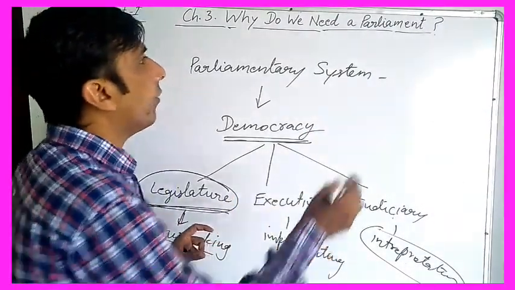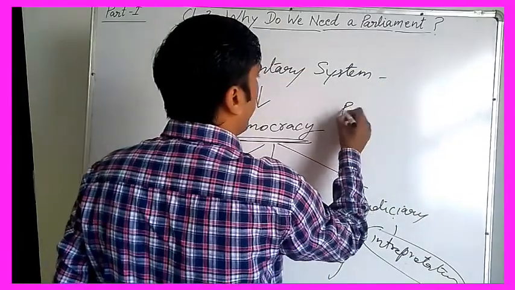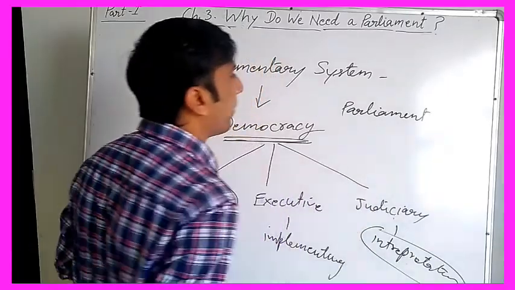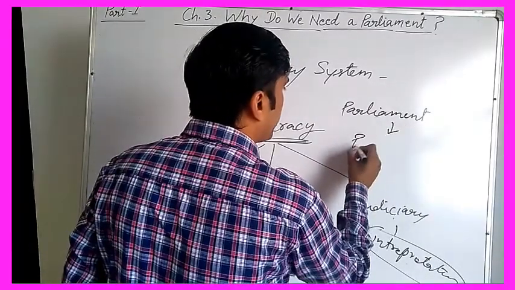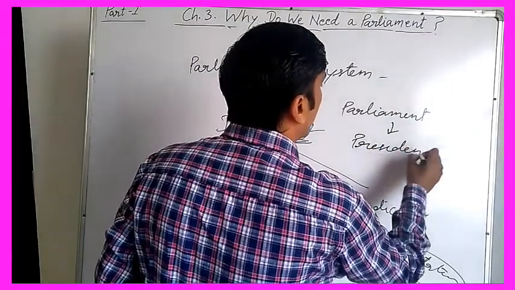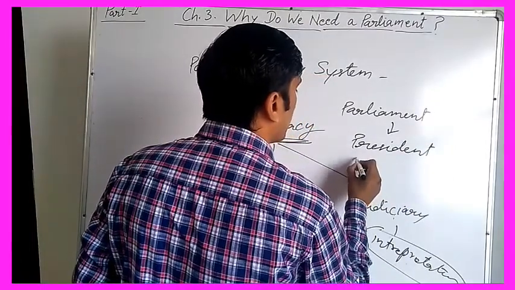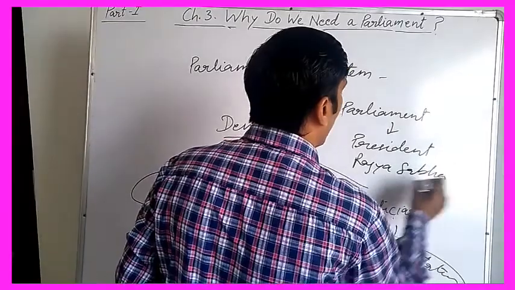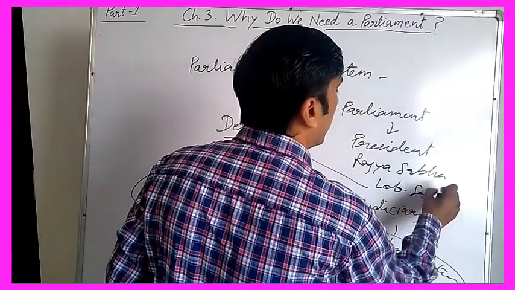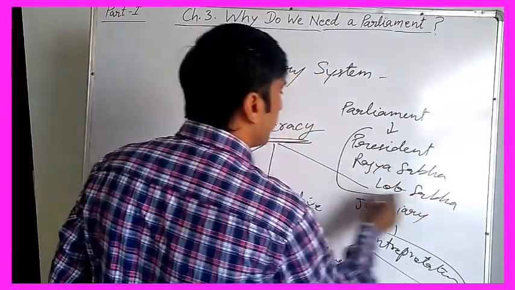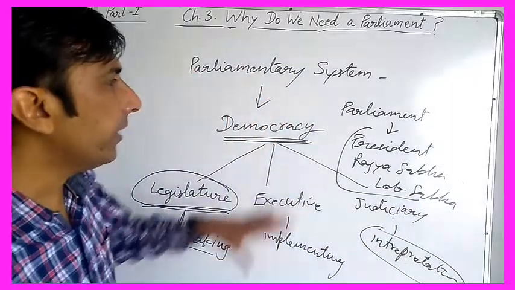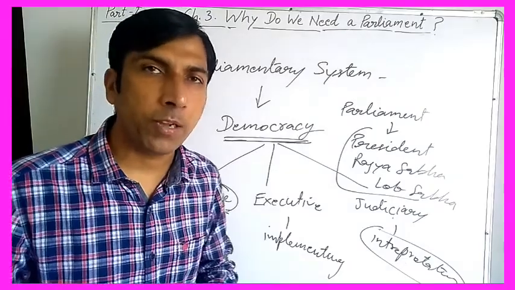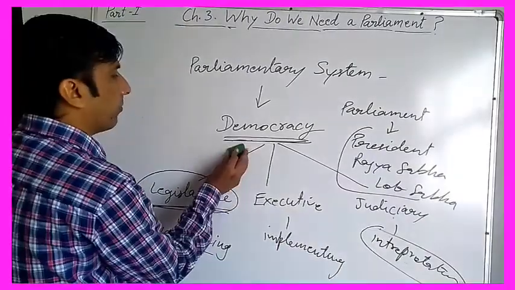Parliament consists of three parts. In India, parliament consists of the President and two houses, Rajya Sabha and Lok Sabha. Right? So in this way, there are three parts of parliament: President, Rajya Sabha and Lok Sabha. Now we'll discuss the chapter with the first topic.